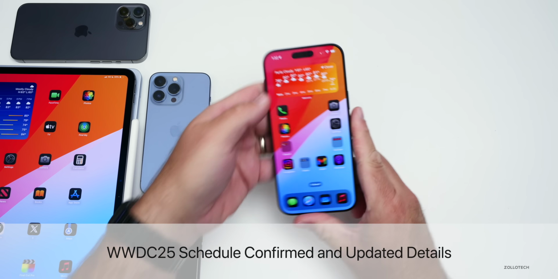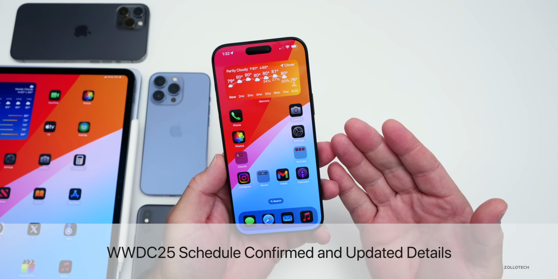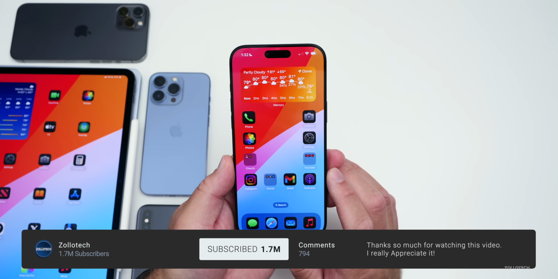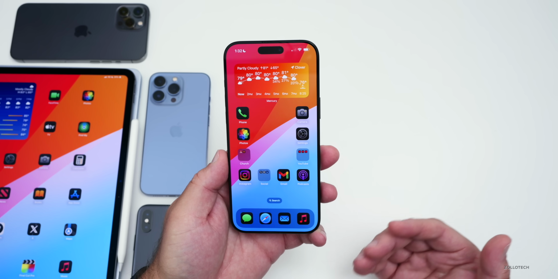Hi everyone, Aaron here for Zollotech, and Apple announced WWDC 2025 on March 25th, but now they have additional details for the keynote and schedule in a couple weeks here.